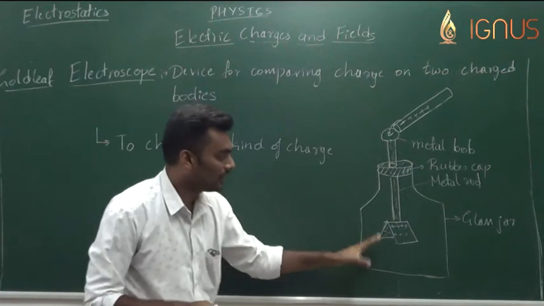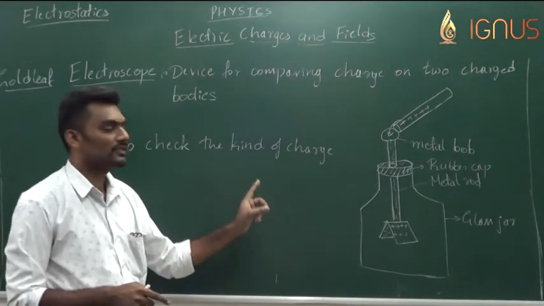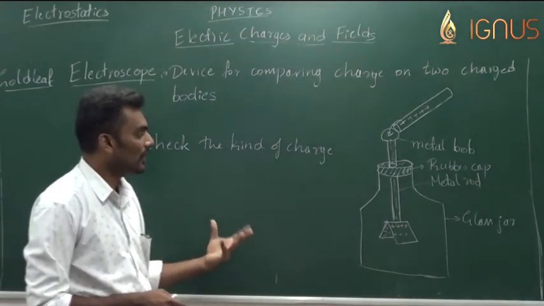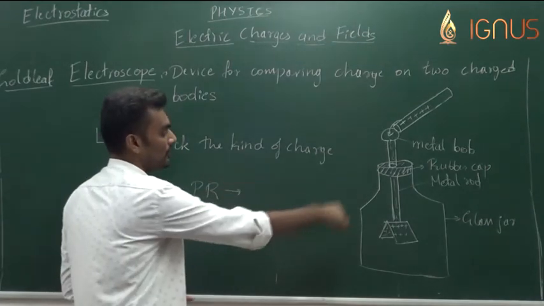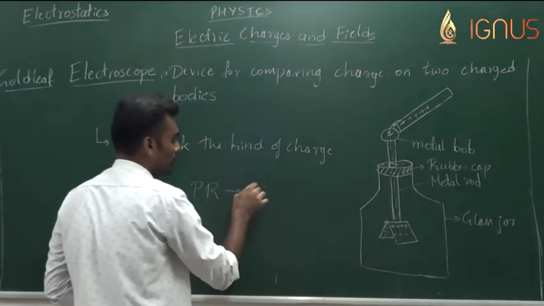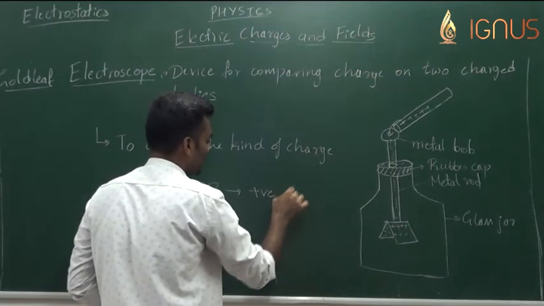Now this kind of arrangement can be made use of to determine what kind of charge is present on other bodies. Like, assume that I brought a plastic rod in contact with the previously charged electroscope, which is a positively charged electroscope.